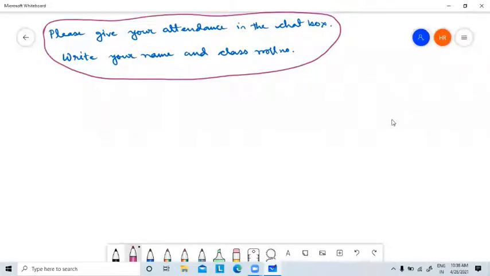Our first class on computer networking. Today I will give you a brief introduction. The main thing is we are already very much familiar with computer networking, correct? Because we are using the internet, and we are surrounded by the internet almost 24 by 7, correct?